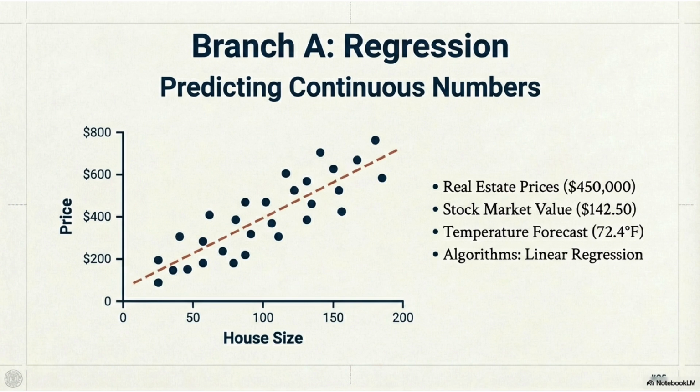Regression predicts continuous numbers. Example: house prices, stock values, temperature. Linear regression is a classical algorithm here. The output is a number.